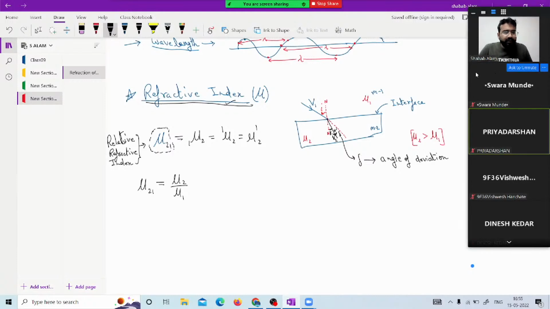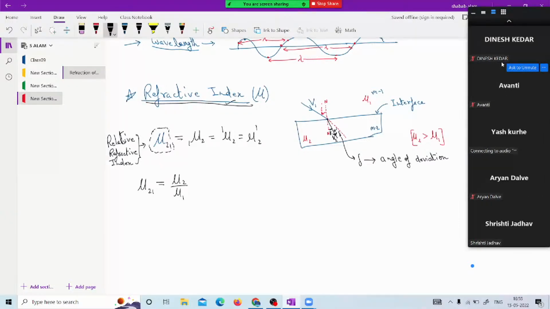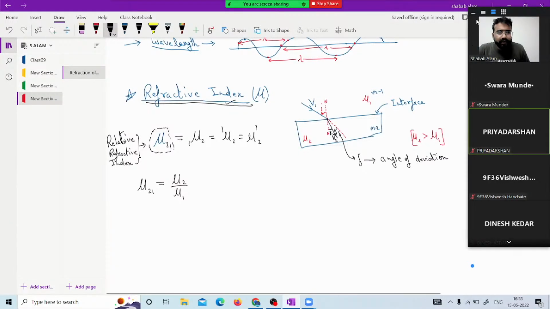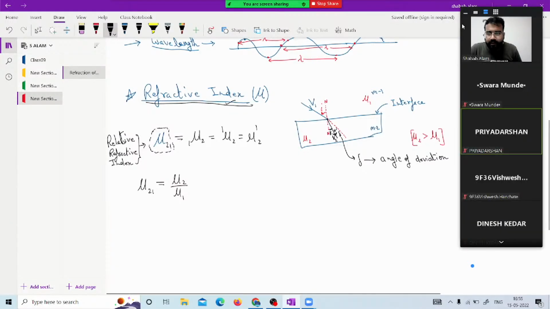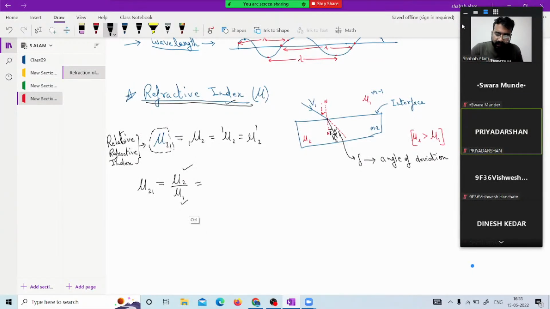We were taking the relative density from the reference of water at 4 degrees Celsius. On the same ground, we are going to talk about the term of optical denser medium with respect to the reference which we are taking.